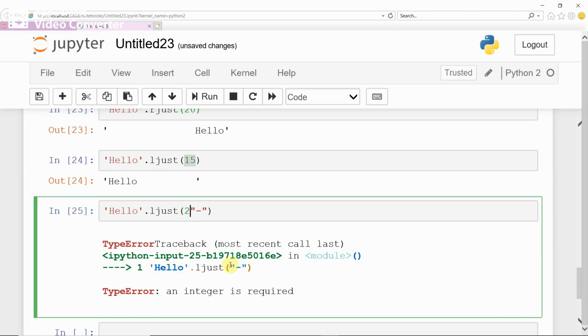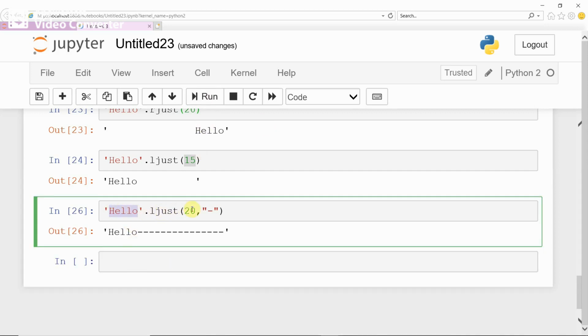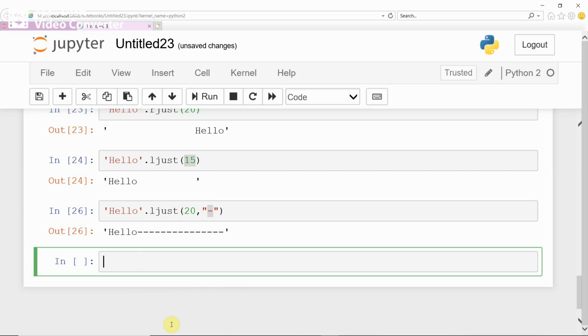In what width? In 20 characters width you want to justify hello by including the special character hyphen. Now you run this. See, hello is left justified and for the remaining characters it gives hyphens. Like that, similarly you can work with the rjust function.